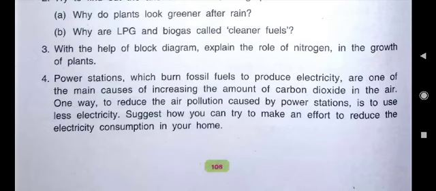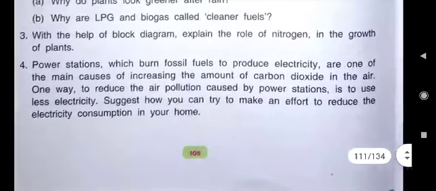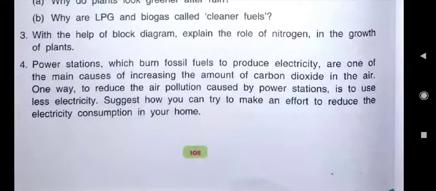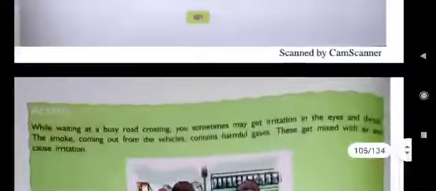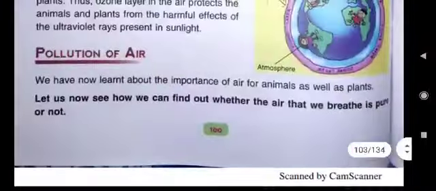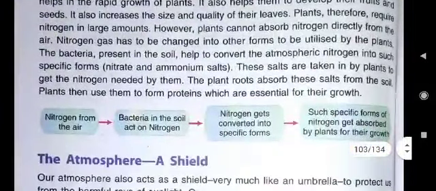So understood? This you will not write, I am telling you just to make you understand. Here, with the help of a block diagram, explain the role of nitrogen in the growth of plants. That is given here. You can do it in your science notebook. This block diagram of nitrogen gas is given here. Are you seeing? Four blocks are given.